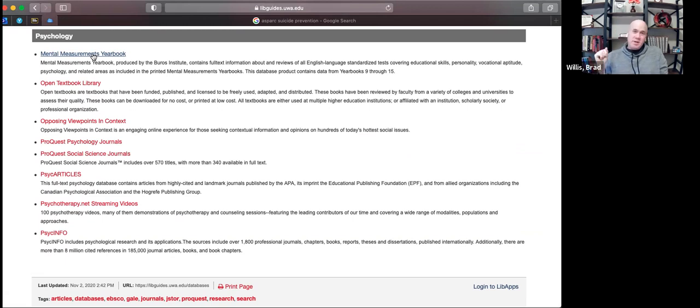Back when I was in my master's program, when the dinosaurs roamed the earth, the Mental Measurements Yearbook was this huge, massive book, and you had to donate blood to the librarian, and she gave you the super secret password into the other area of the library that they kept under lock and key. The beautiful part of technology is that now it's all online. And so there it is. If you're curious about the Mental Measurements Yearbook, you should definitely go there and look at it.